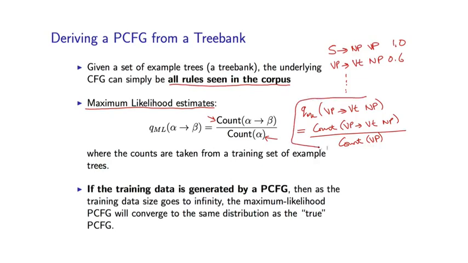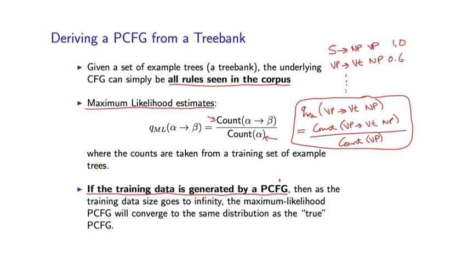There are various guarantees for these kinds of estimates. This is one important one. If the data we're looking at, if the tree bank, is actually generated by some underlying PCFG, you can show that as the training data size gets larger and larger, these parameter estimates will get closer and closer to the true underlying probabilities in the PCFG generating the data. And that leads fairly directly to a property that the distribution over entire parse trees defined by the PCFG that we learn converges to the correct underlying distribution under the PCFG which is generating our training data.